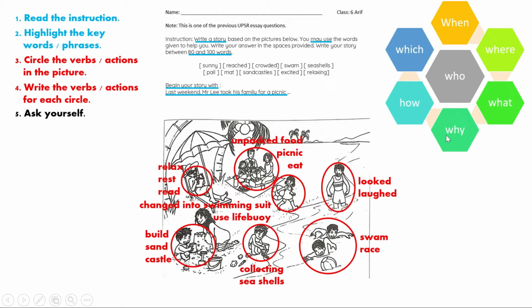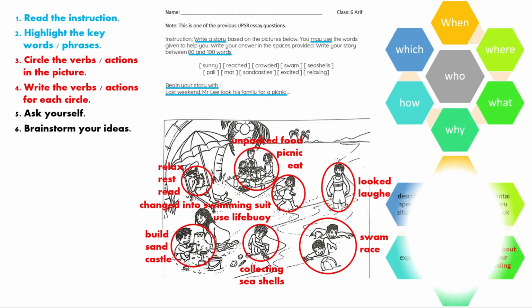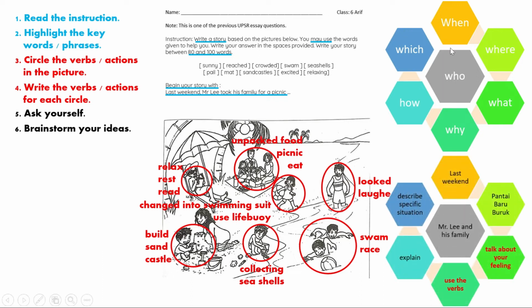just ask yourself these questions: why, how, and which. For example, you brainstorm your idea. So I give you an example to answer this question. When? Last weekend. Okay, where? Pantai Batu Buruk. I just made up my own place because it wasn't stated here. So you can put whatever you want. Okay, Pantai Kelulut or Pantai Pasir Puteh, whatever your choice is.